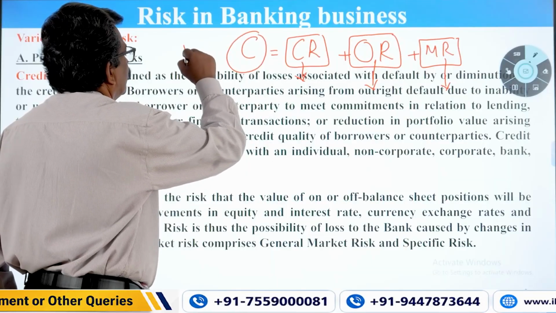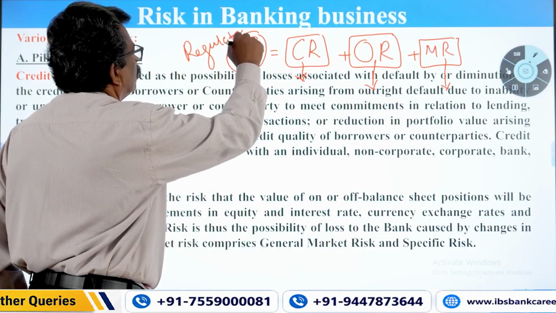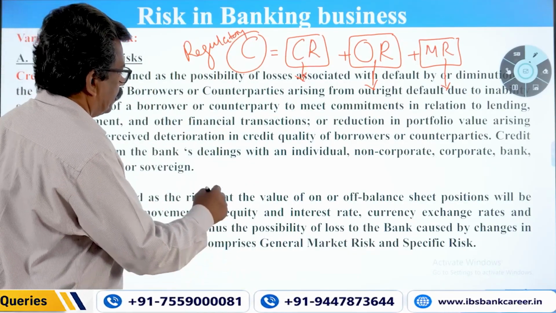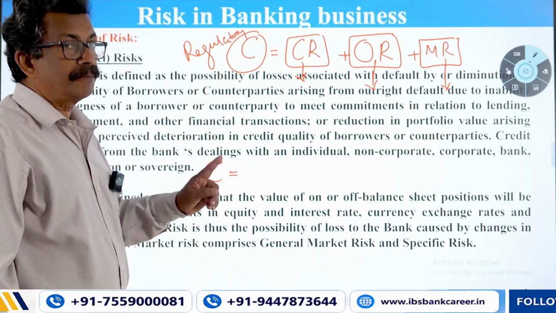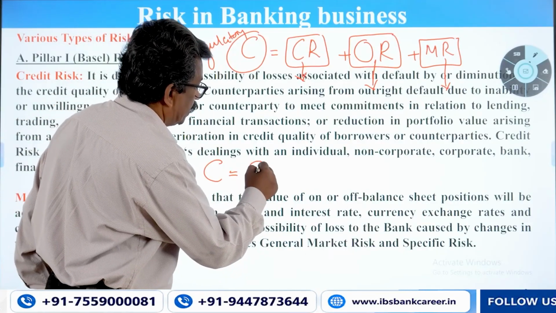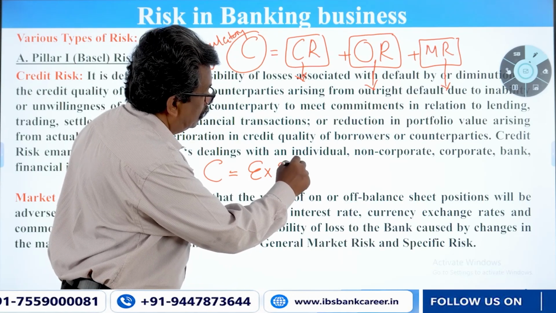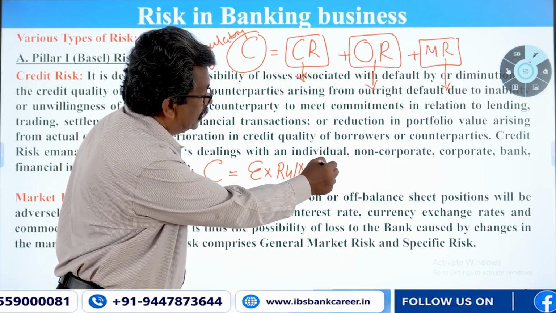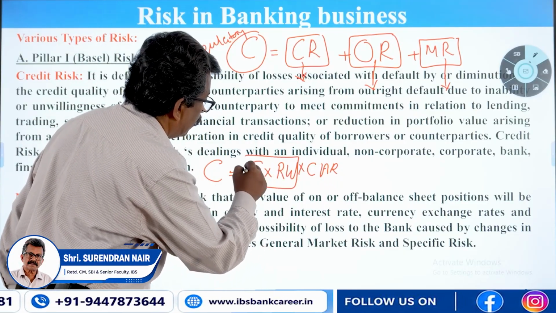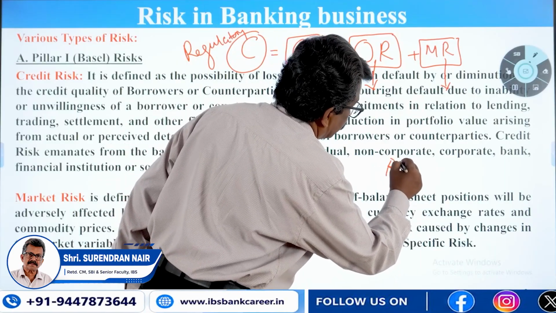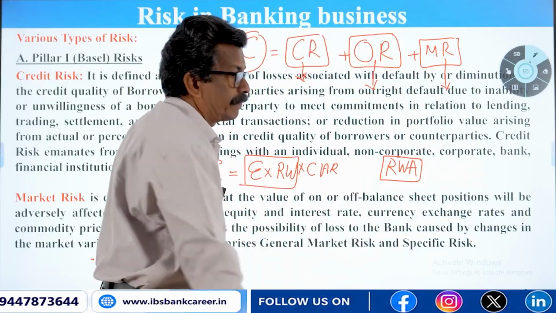So this is the regulatory capital. How to calculate regulatory capital? Do you remember the formula? Capital is equal to exposure into risk weight into CAR, the capital adequacy ratio. Exposure into risk weight is called a risk weighted asset. Remember this one. These are all the basic mantras of risk management.